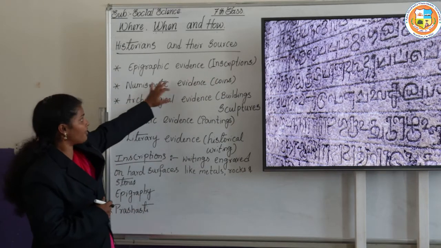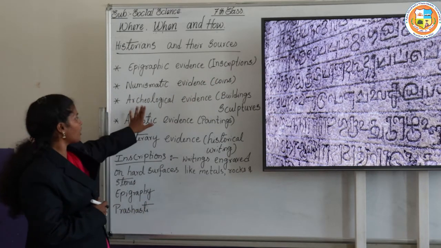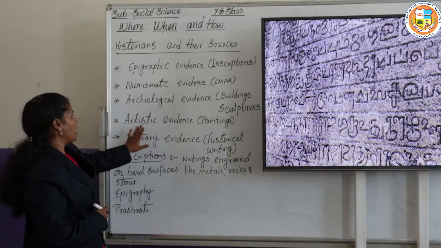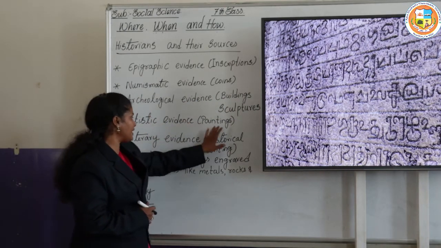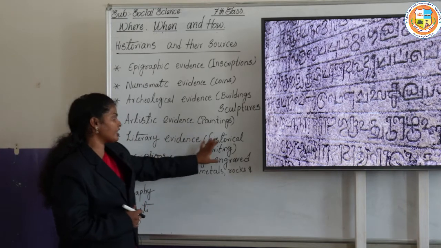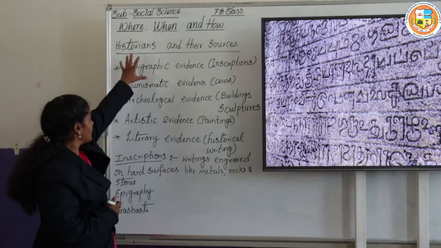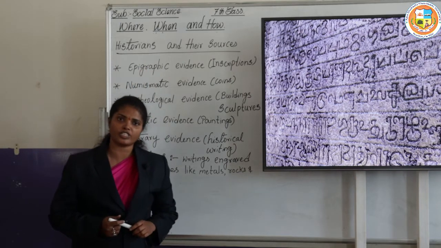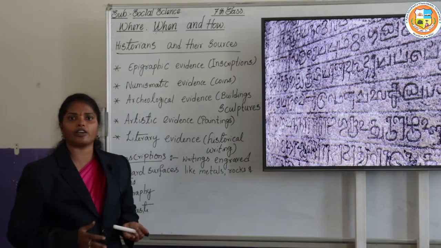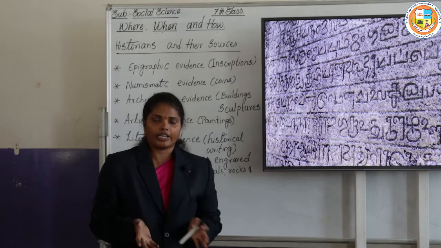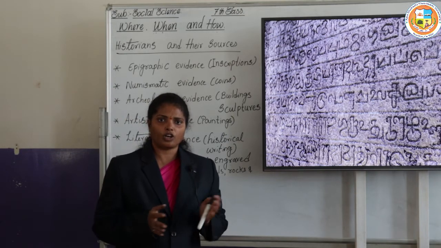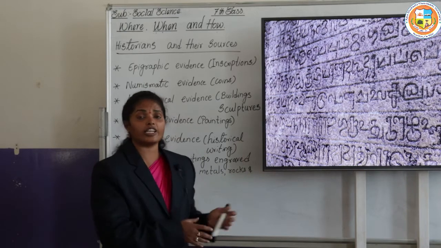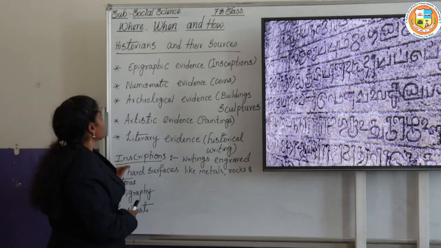Next the numismatic evidence, that is the coins. The archaeological evidence, that is the buildings and the sculptures. And the artistic evidence like paintings and literary evidence like historical writings. So they depend upon all these sources to get accurate information about a particular king or kingdom, or the people's economic conditions, means how the people lived in the past. They depend upon all these evidences.